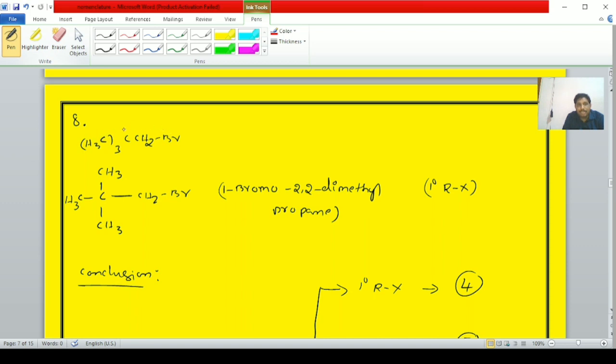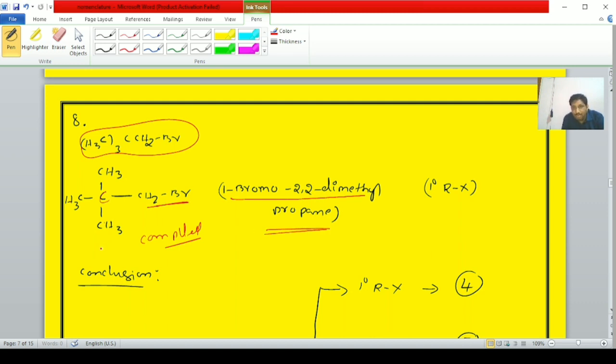CH3 taken thrice, CH3 taken twice, CH2Br. It can be written like this, student. Carbon CH3, CH2Br. It is the complete structure, student. Therefore, student, 1-bromo-2,2-dimethylpropane.